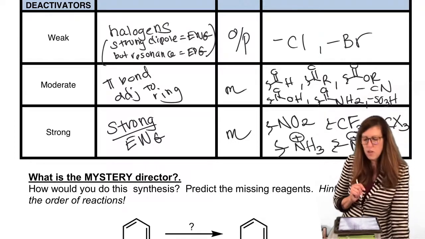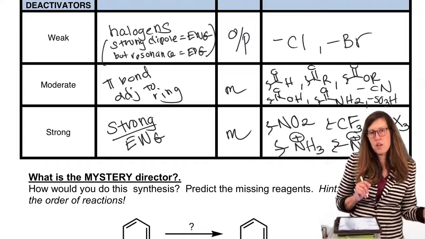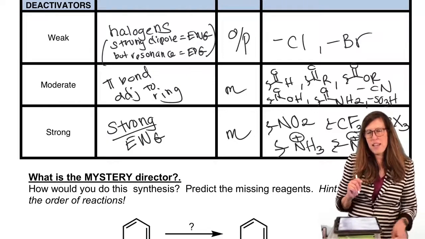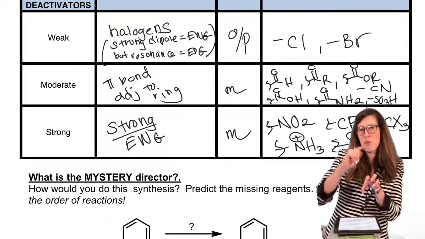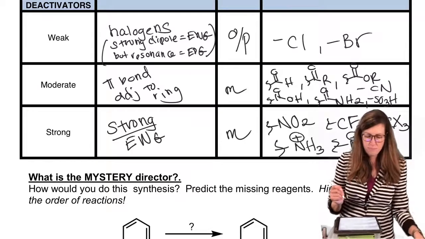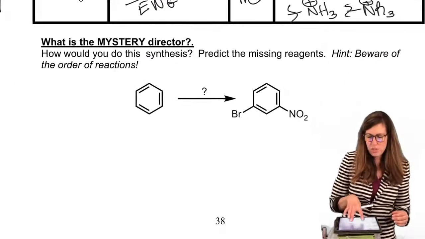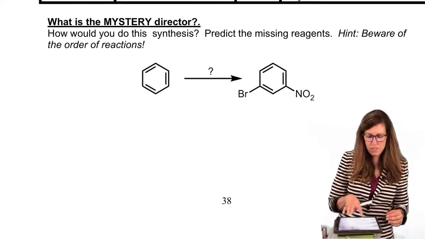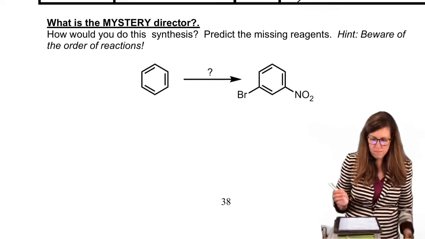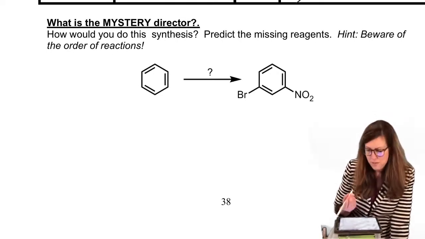Okay, so how does this come into play? We've kept it kind of simple, where we might say, hey, there's something already on the ring, we're going to put one more thing. But we're going to be starting to get to multi-step synthesis. So we'll get there slowly. Let's just do a two-step instead of a one-step. So we've been doing one-steps all this time. What's the mystery director?